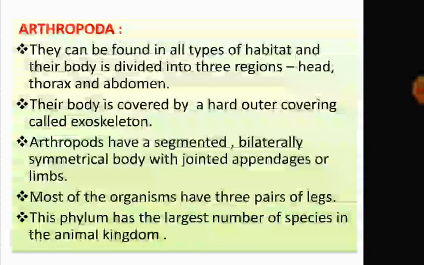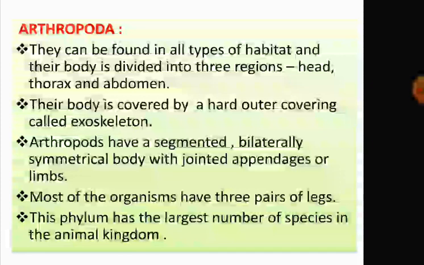Arthropoda, animals with jointed legs. These arthropods can be found in all types of habitat, and their body is divided into three regions: head, thorax and abdomen. Now their body is covered by a hard outer covering, and that hard outer covering is called exoskeleton.